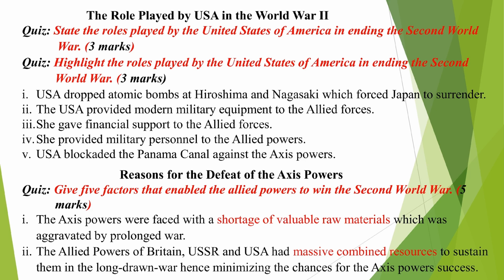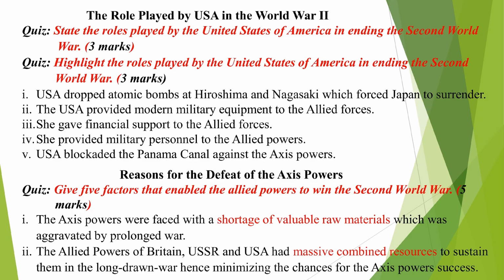One, the Axis powers were faced with a shortage of valuable raw materials, which was aggravated by the prolonged war. So that is the first factor, the shortage of valuable raw materials.